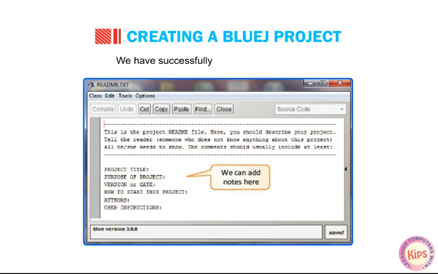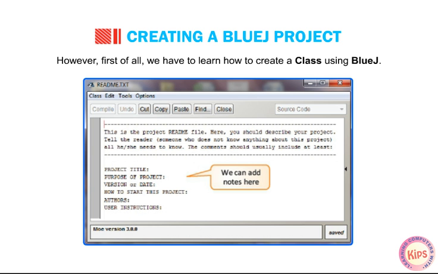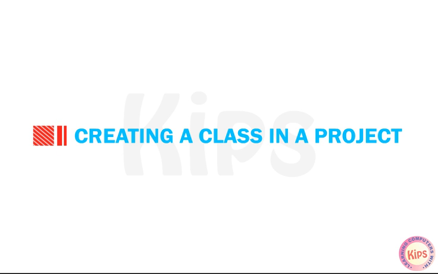We have successfully completed the first step. Let us write a small piece of code to print a welcome message. However, first of all, we have to learn how to create a class using BlueJ. Alright students, let us understand how to create a class in a project.